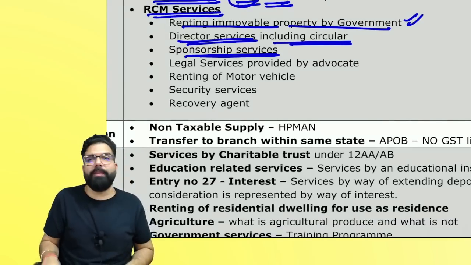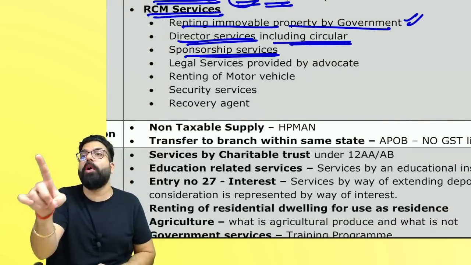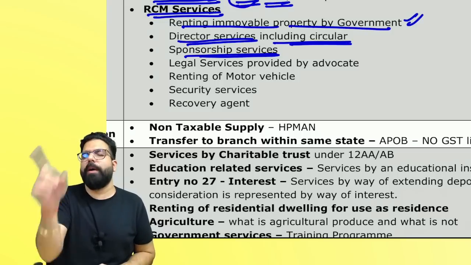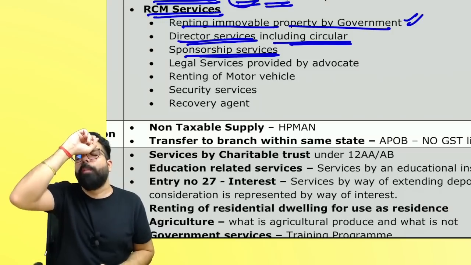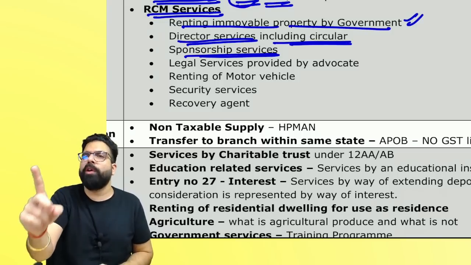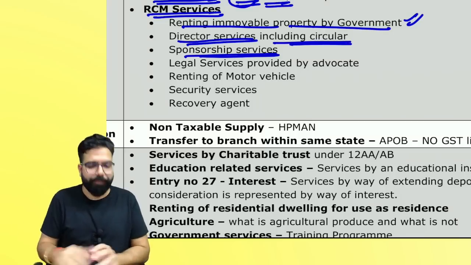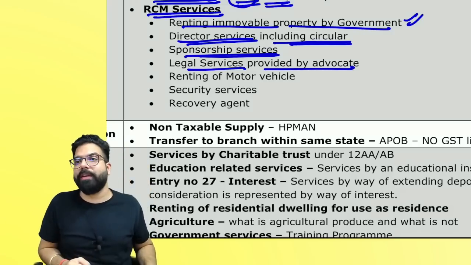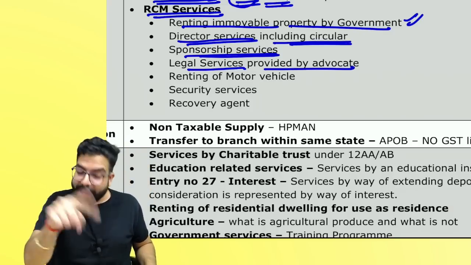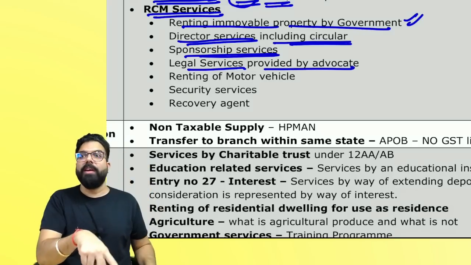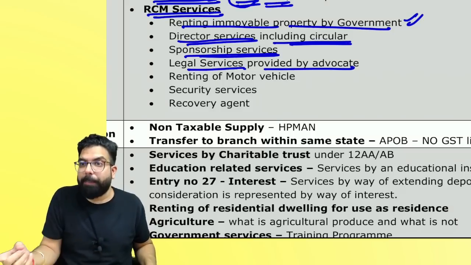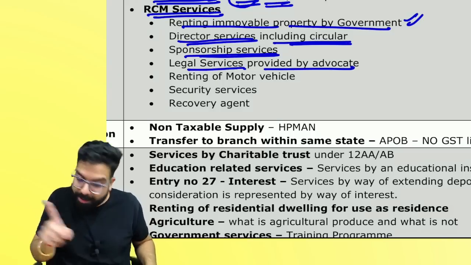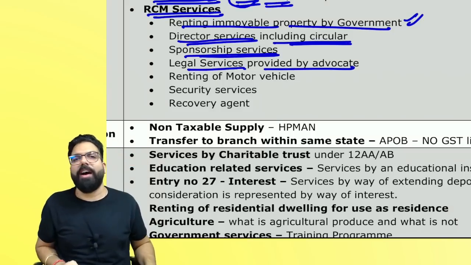Sponsorship services, always remember, services provided to a body corporate or partnership firm, only then GST will come under RCM. Legal services, people remember, advocates: say you have taken legal services. If you are a business entity, in your question paper check if your turnover in the preceding financial year is more than the registration limit. Only then you have to pay GST under RCM.